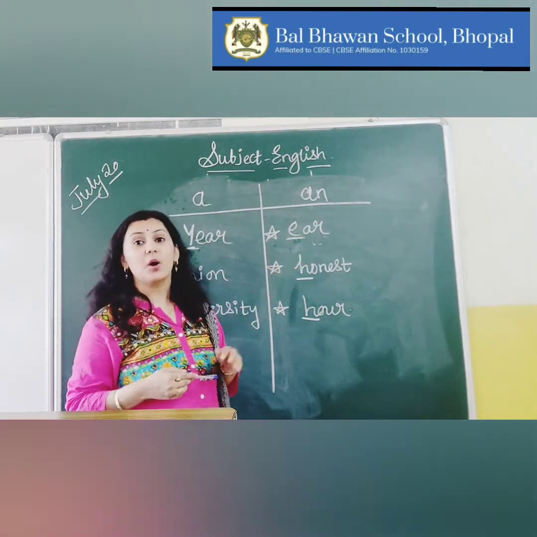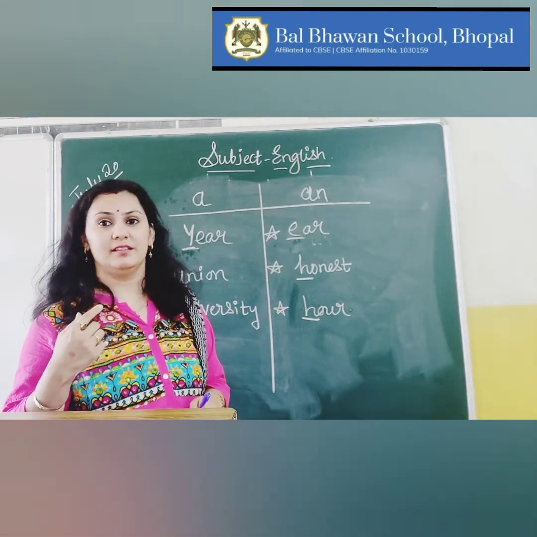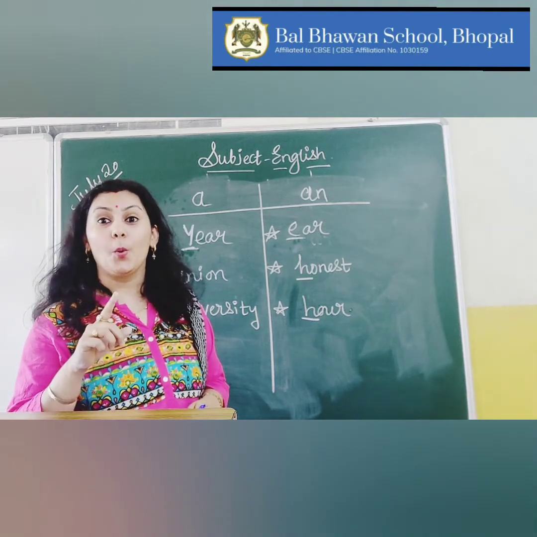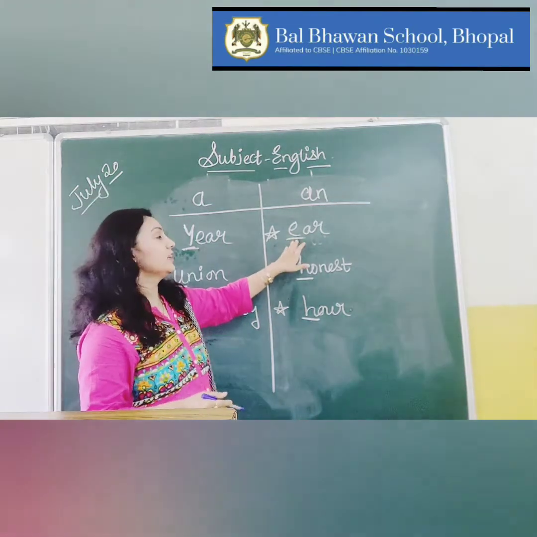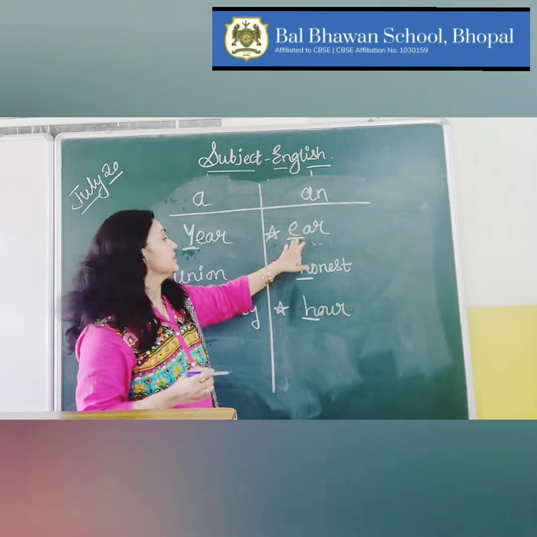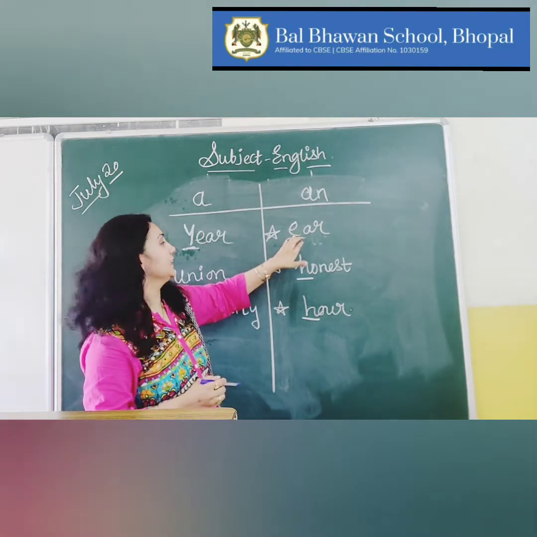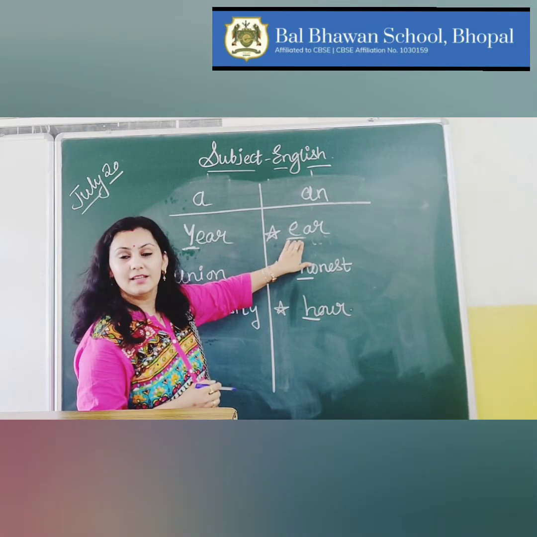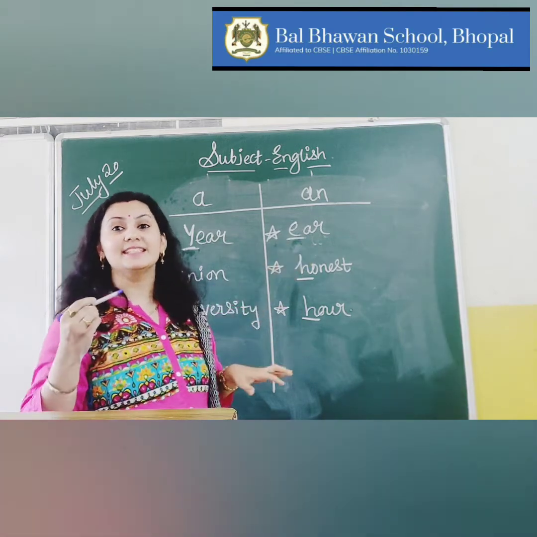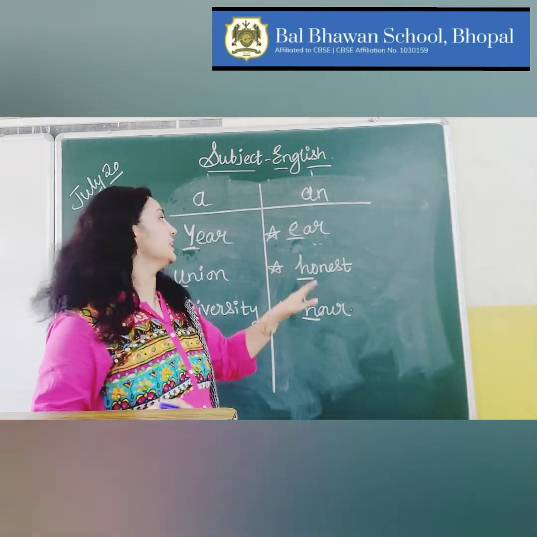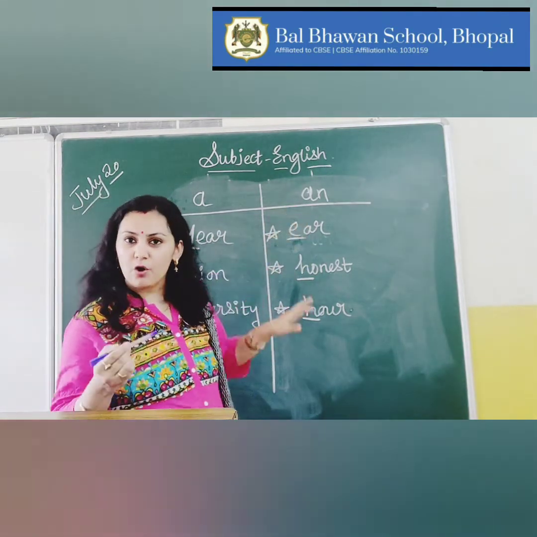Ear. I got hurt on a ear. Is it sounding right? No. Why? Because what is the sound generated when we are saying this noun? It is E sound. And that is why we are using an. E is a vowel sound.